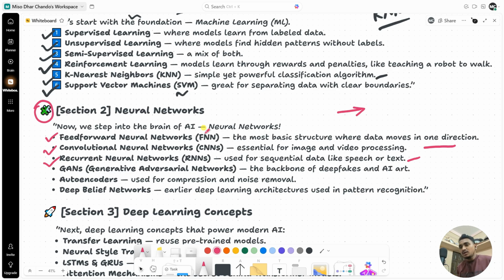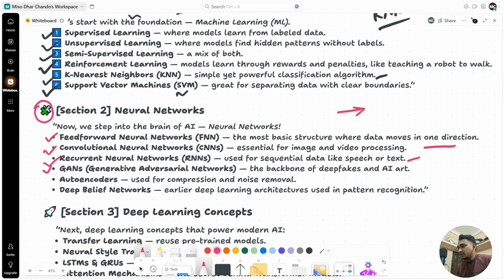Cool. Now let's see number four. That's called GANs, my favorite one, generative adversarial networks. It has two networks, a generator and a discriminator. It's the backbone of deepfakes and AI art.